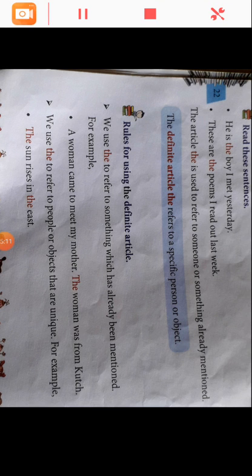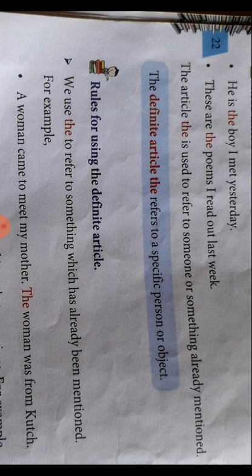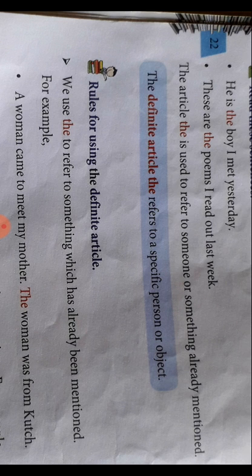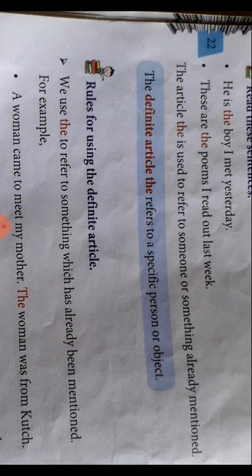Now definite article. What are definite articles? Just see. The definite article the refers to a specific person or object. The is your definite article. A and an are your indefinite articles. So the is a definite article which refers to a specific person or object.